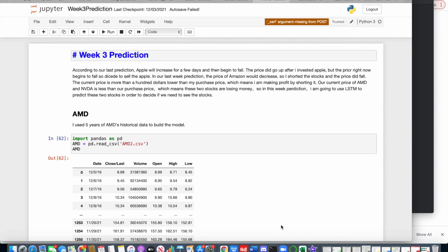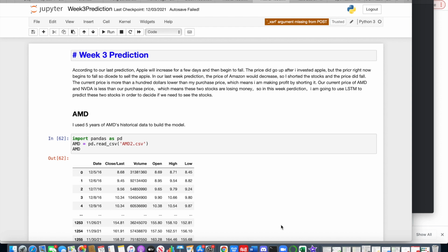After we purchased Apple stock, the price of Apple stock did go up for a little bit, and now the price of Apple is going to fall. So we decided to sell all the Apple stock that I own, because in our prediction, the price will increase in a short time and then it will go all the way down. I also made a profit by shorting the Amazon stock according to the prediction from last week, because the price of Amazon goes down.